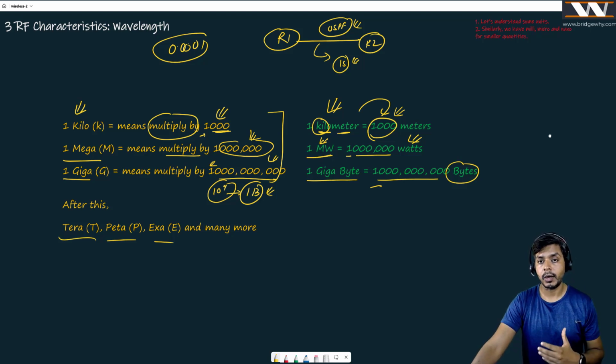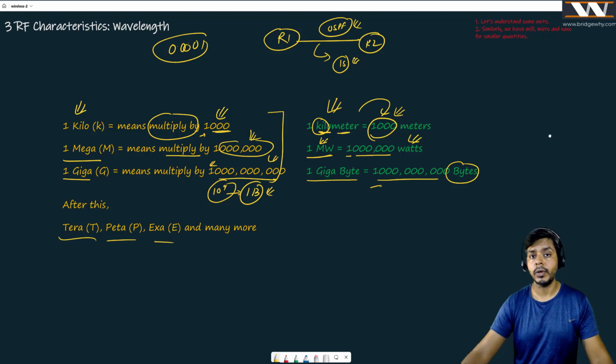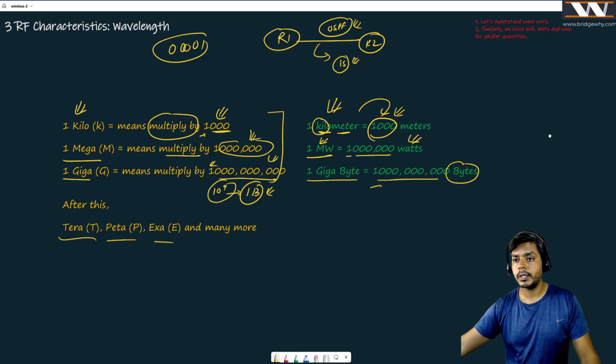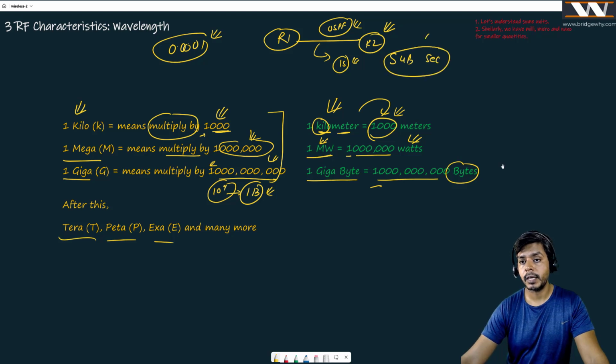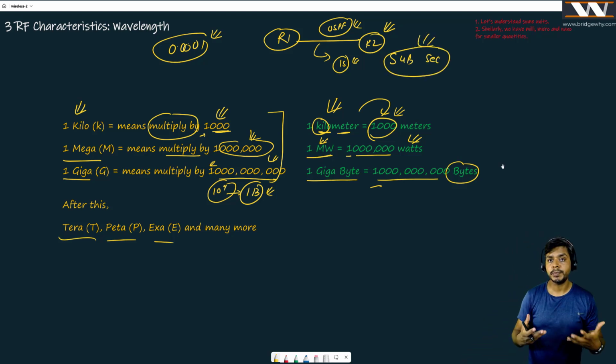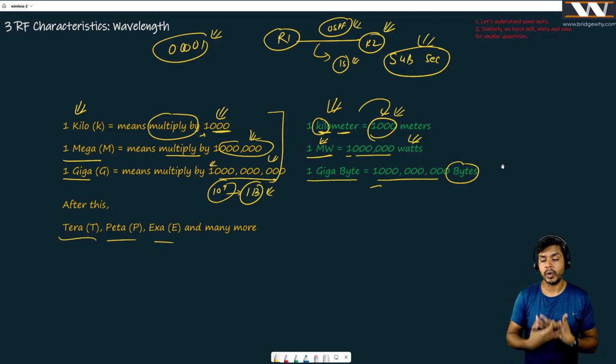But it is now beyond our mind, because R1 and R2, these are two computers, guys, right? And if these are two computers, they can process the information even way faster than 1 second, because most of the people say we want sub-second failover. What is the meaning of sub-second failover? The meaning is that if OSPF neighborship goes down, I do not want to wait for 1 second to know that this neighborship is down.